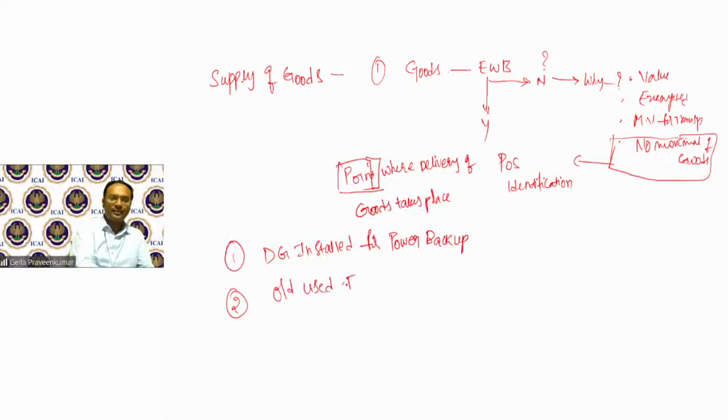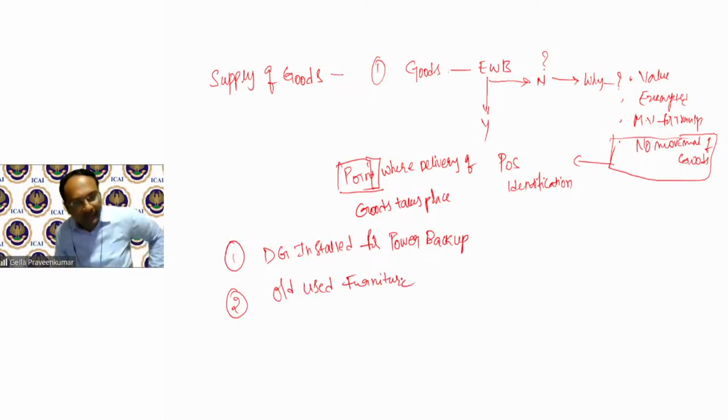Most of us in our CA practice, in a very short span, you're going to qualify as a chartered accountant. When you get into practice, we either share offices with some senior, or we take an office on a sharing basis, or we take an old used office because we want to save money on furniture. Now, when I have purchased furniture, there is no movement. The predecessor who is going to vacate the premises says, Praveen, this is the furniture available, and I make a transfer to you by raising a tax invoice. That could be a second scenario.